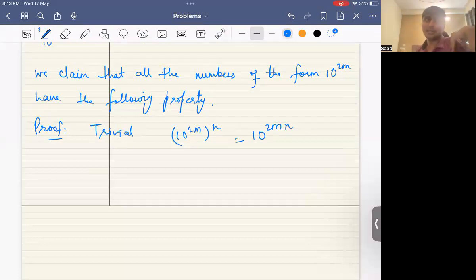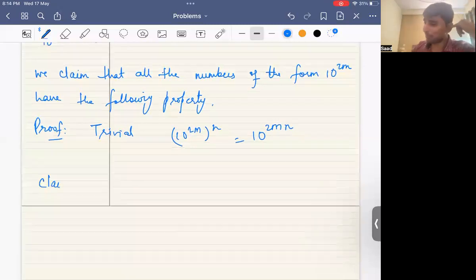The only thing which told me that this should be the only case is that this was asked in a competitive examination, which had a fixed time limit to solve, right? That's my only claim to guess that these are the only kind of numbers, of the form 10 to the power 2m, which will have the following property. So now we're going to claim that.